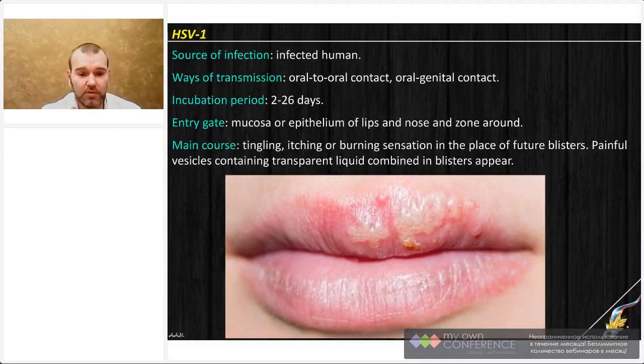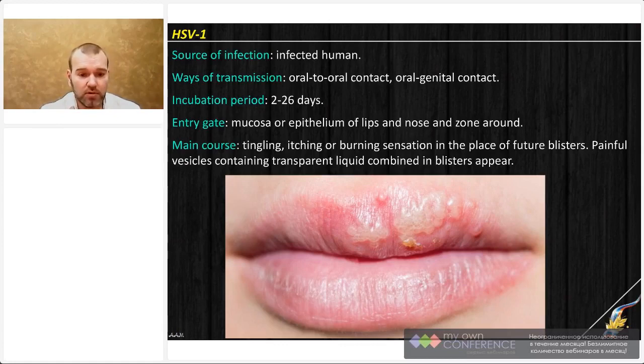So the most frequent disease is infection caused by herpes simplex virus 1. Usually it is known as herpes labialis because the main clinical presentation is usually observed on the lips, mouth, oral cavity, and surrounding tissues. It can be on the chin or nose as well, but the typical location is the lips. And due to some ways of sexual contact, rarely, that virus can be identified in the genital area and can be transmitted not only by oral-to-oral contact, but by oral-to-genital contact.